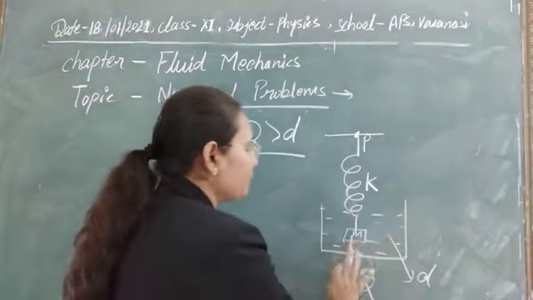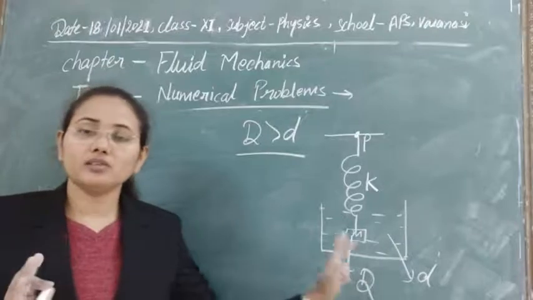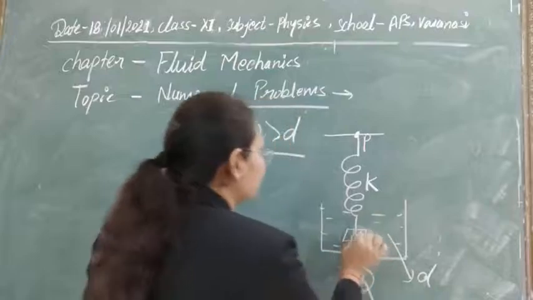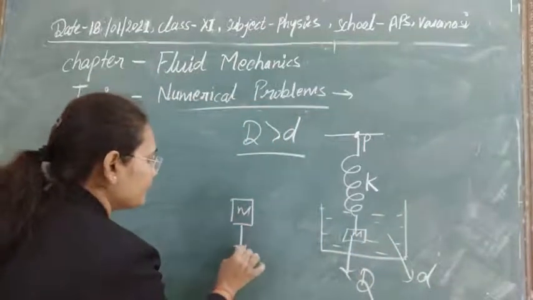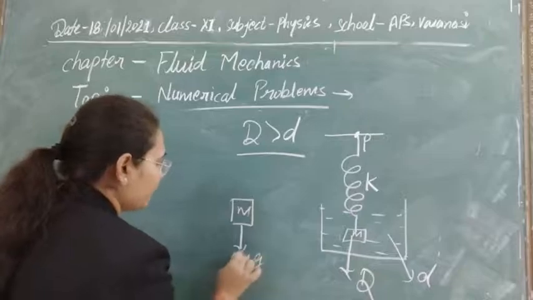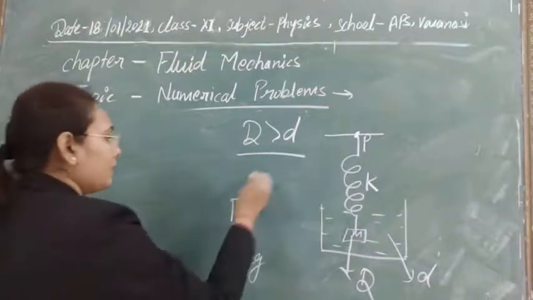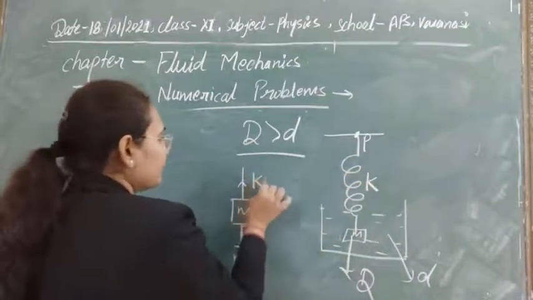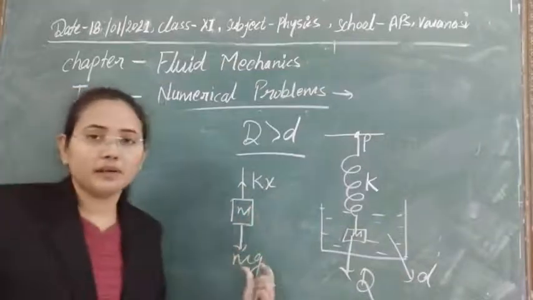First, think about the case where there is no beaker and no water. In that case, two forces are acting on this system. First, its weight acts in the downward direction and is equal to mg, and a restoring force will be developed in this system, equal to k into x, where x is the elongation produced by this mass.